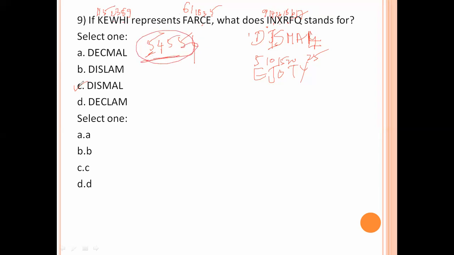Otherwise, as per this formula, we won't get any answer. So no answer is there.